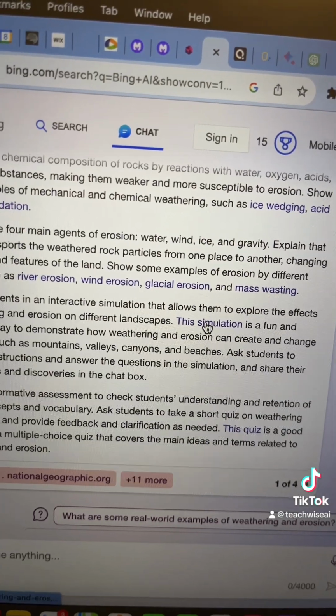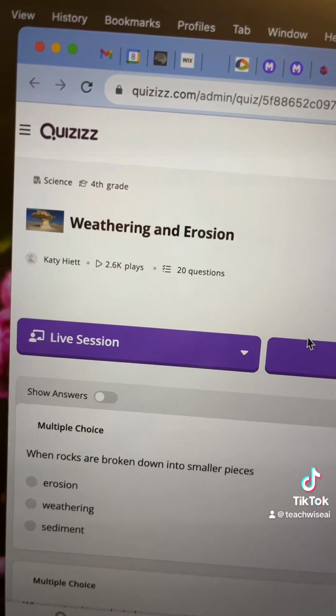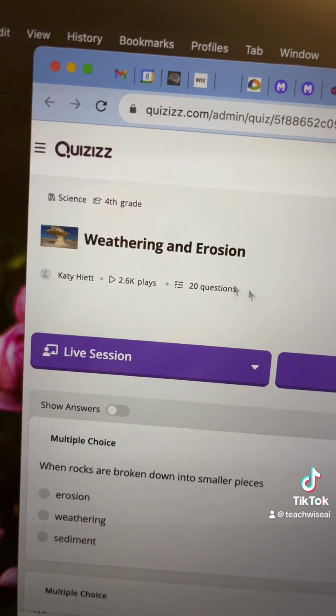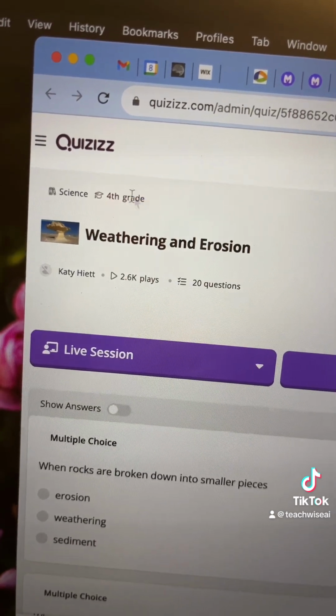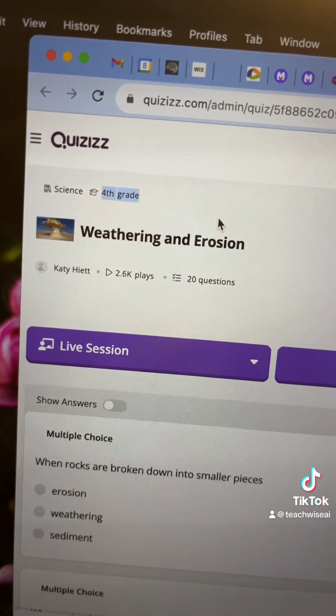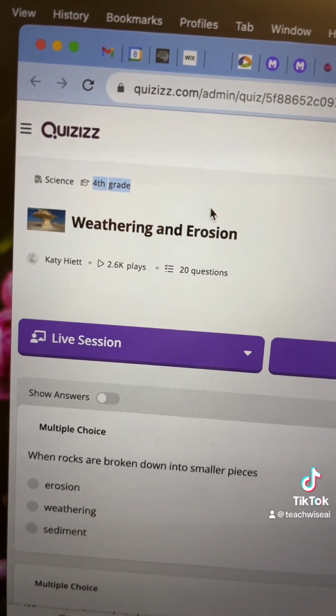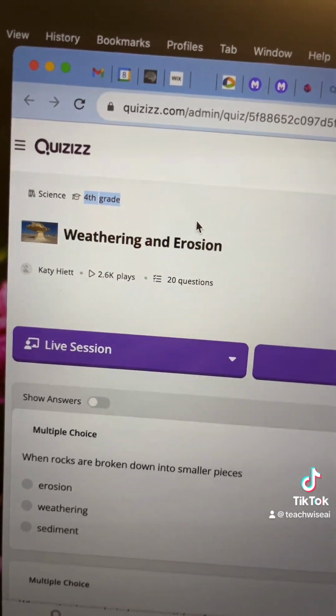So it gives me a link to a simulation. Let's see what this is. Unfortunately, this is not what I'm looking for. It is a quiz about weathering and erosion, but look at the grade level, 4th grade level. This is not really a simulation. This is more of an assessment anyways. Unfortunately, more points off for Bing.